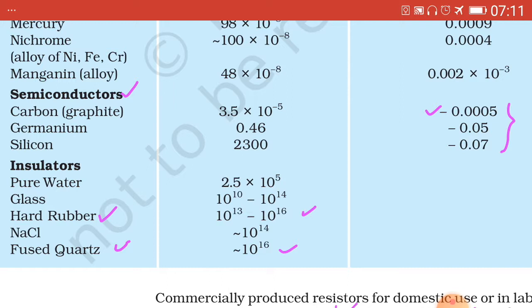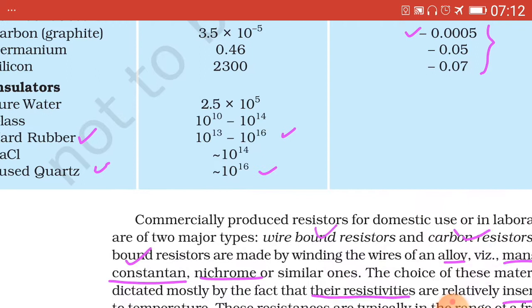Now for insulators, in the case of hard rubber, the resistivity is in the order of 10 raised to 13 up to 10 raised to 16, quite high. Similarly, in the case of fused quartz, of the order of 10 raised to 16, both have been tick marked. That is for hard rubber and fused quartz, these can be referred to as objectives. Now, next point.